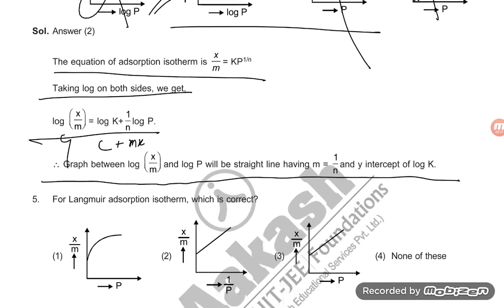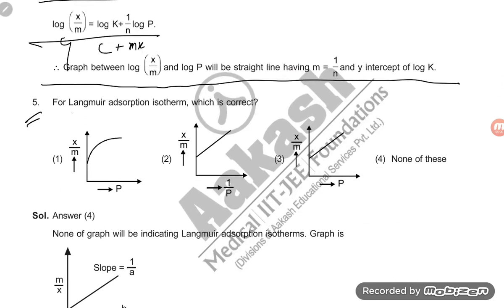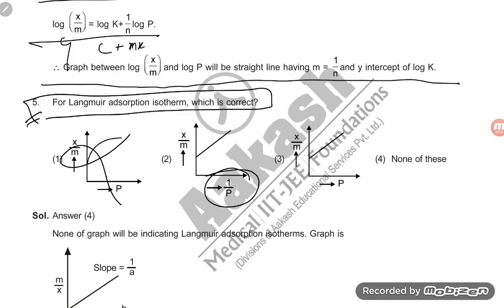Dear students, now let us move to question number 5. For Langmuir adsorption isotherm, which is correct? If you talk about the Langmuir adsorption isotherm, it is also a straight line graph with an intercept. So this is not correct. This is not 1 by p, student, it is direct p, x by m, p.